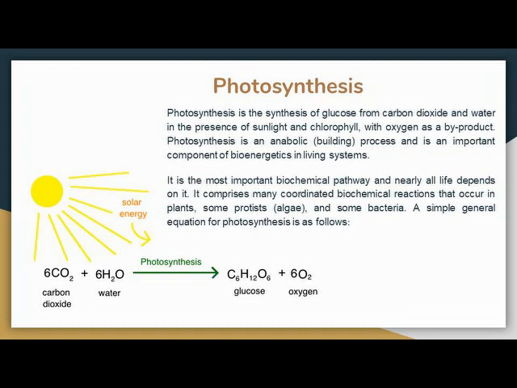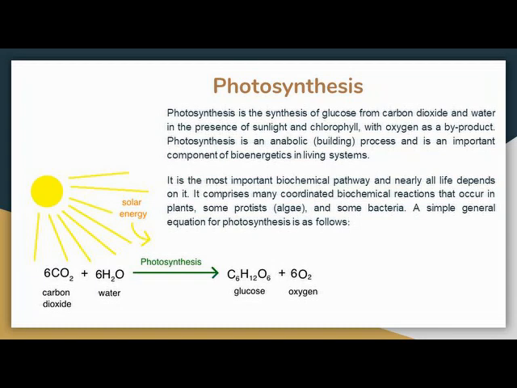It comprises many coordinated biochemical reactions that occur in plants, some protists and some bacteria. A simple general equation for photosynthesis is as follows. Here 6 moles of carbon dioxide combine with 12 moles of water and use light energy from the sun, and this reaction occurs in chlorophyll, and these are converted into glucose, and 6 moles of oxygen and 6 moles of water are produced.